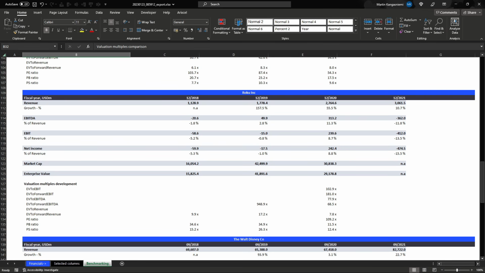That's how you can use Comparables.ai for benchmarking. Now try it out yourself.